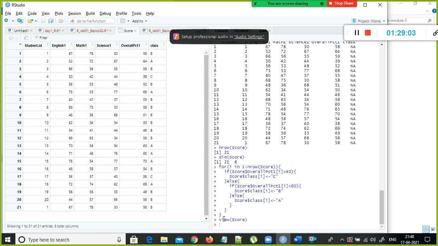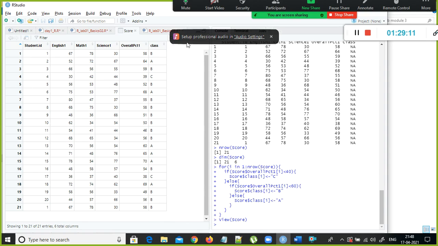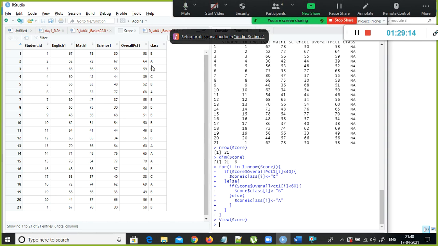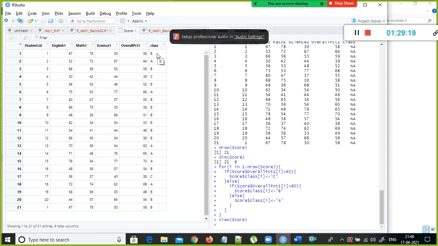Other students in the previous batch said, sir, View is not at all working. The V is supposed to be a capital letter. Look here, it shows something like an Excel sheet. See here, it assigned the class now, because based on the condition, the student scored less than 60, hence class B, and this student scored more than 60, so A, and this student is B, this student is C, because he scored less than 40. So we created this, which is called a derived column.